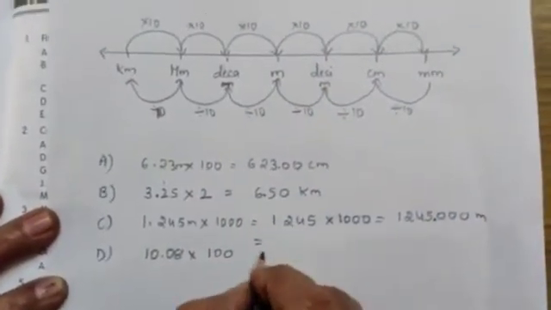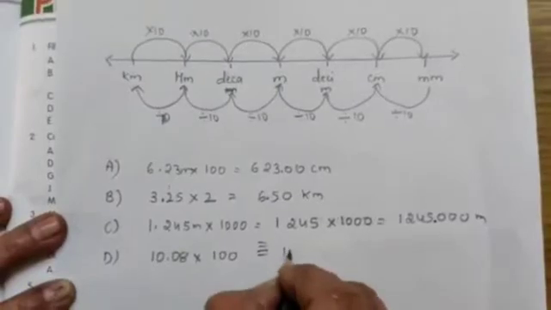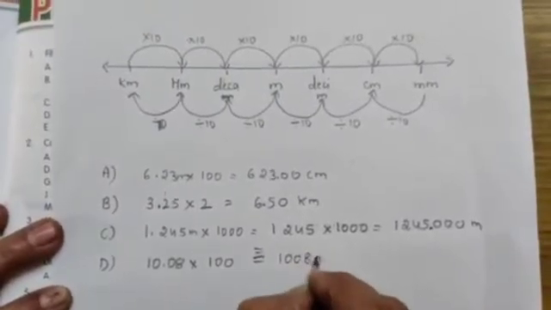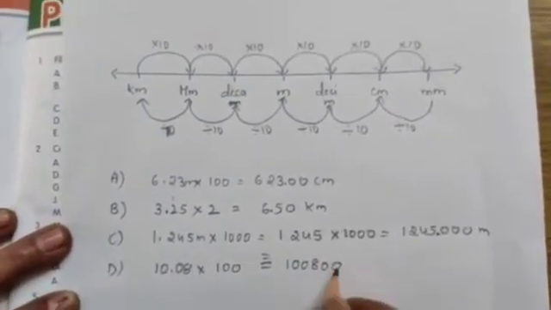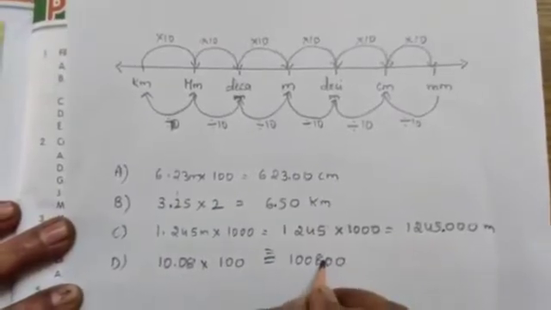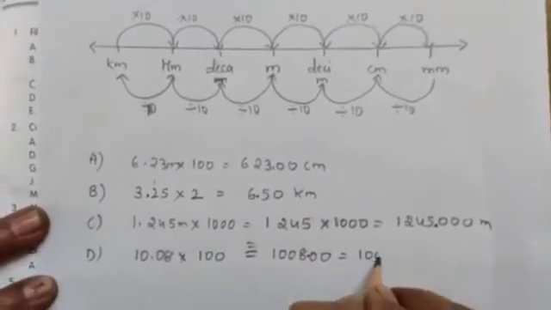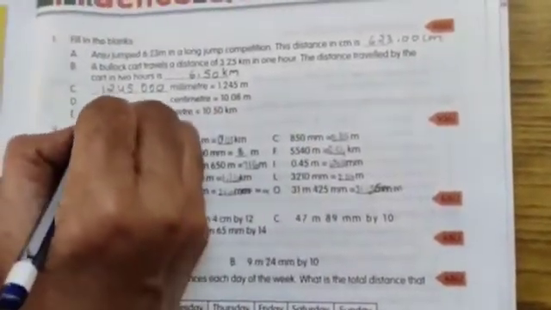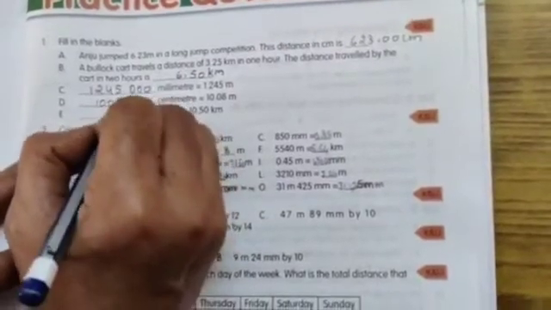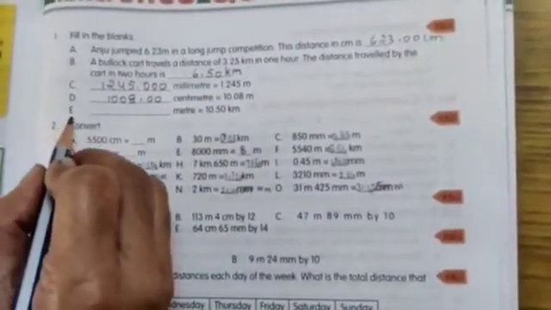Is equal to 100800. After 2 digit point, 1 2. So 1008 centimeters. Now E bit.